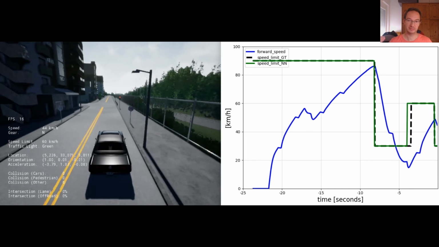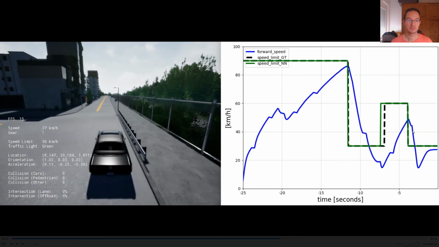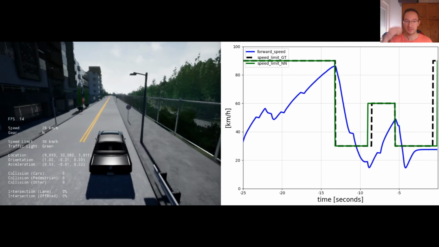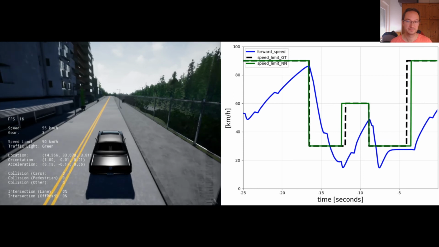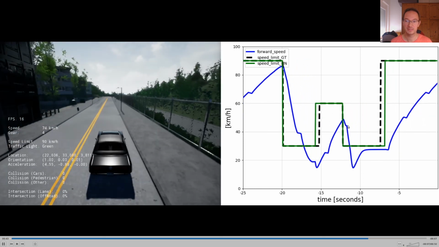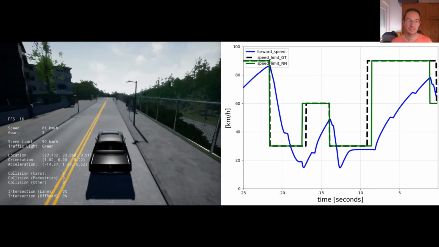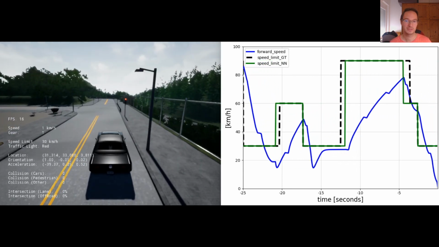And then now the speed limit, here the ground truth is in green here, is again going up to 90 kilometers per hour. And so the vehicle accelerates again. So the current speed is in blue here, and you can see these little jumps here because there's actually a model for the gear shift implemented, so the vehicle has to shift gears.